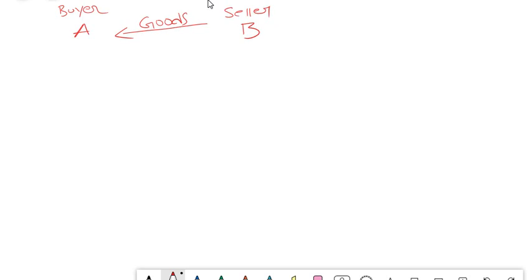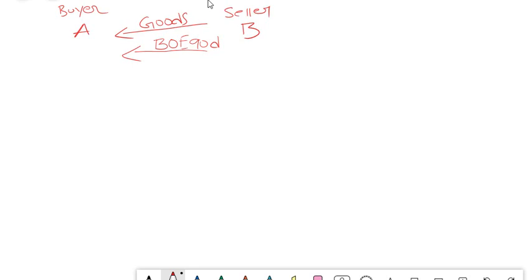Now in this case, because A has asked credit, what happens? The seller will draft a bill of exchange with 90 days credit terms, and A will have to accept that.